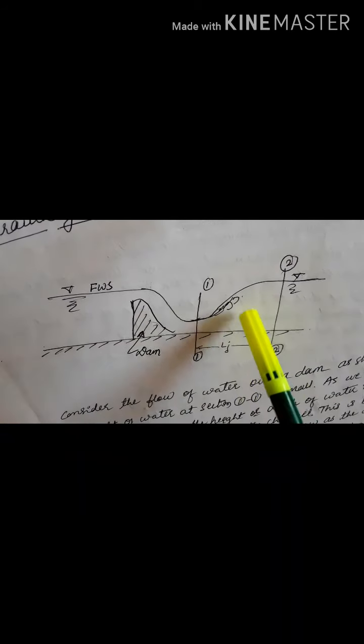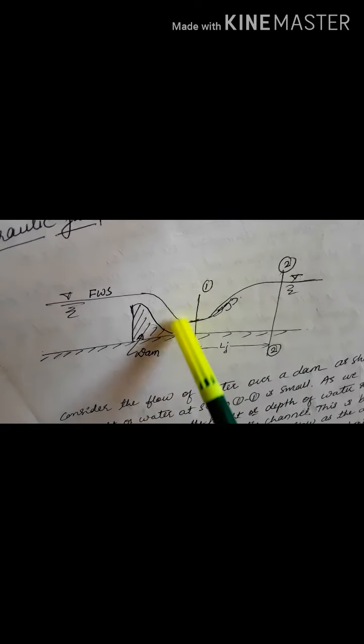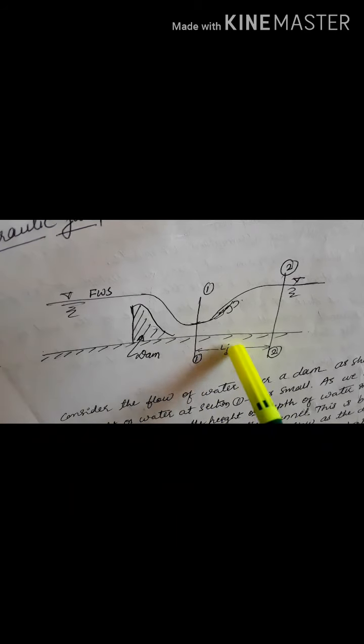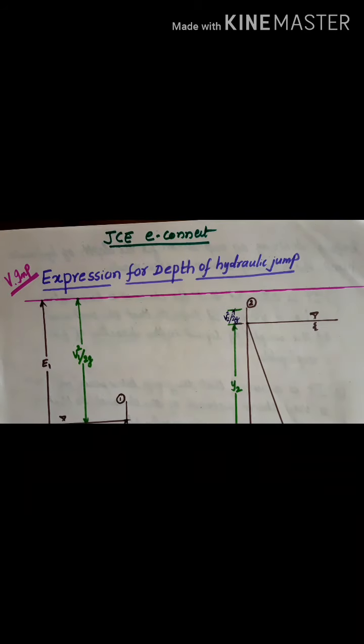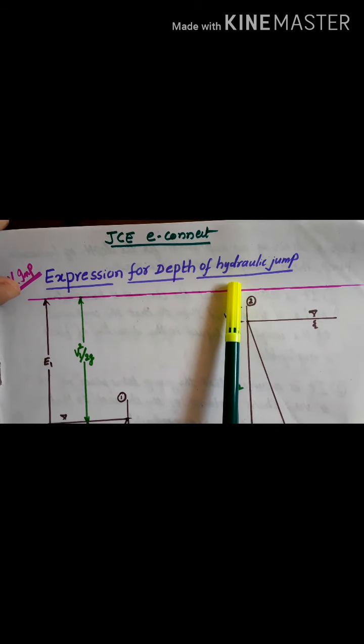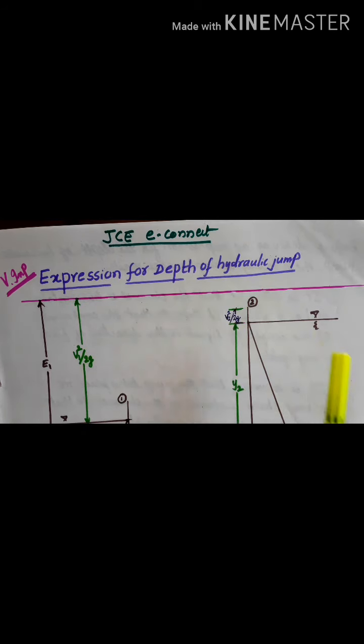I hope you have understood what we mean by hydraulic jump. Keeping that in mind, we'll be deriving the equations for conjugate depths. In this lecture, I have written here the expression for depth of hydraulic jump. We are going to derive the depth of hydraulic jump and the relation between y1 and y2.